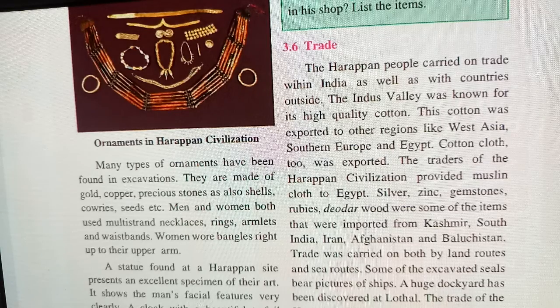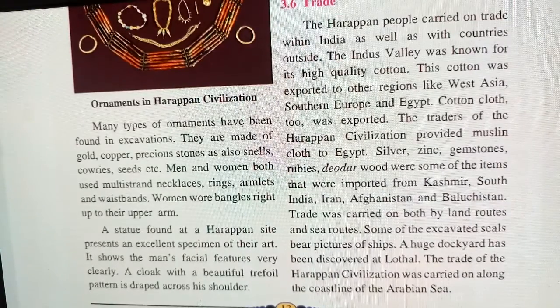With South India, Iran, Afghanistan and Balochistan, trade was carried on both by land routes and sea routes. They used to carry trade from one country to another. Some of the excavated seals bear pictures of ships. A huge dockyard has been discovered at Lothal. The trade of the Harappan civilization was carried on along the coastline of the Arabian Sea.